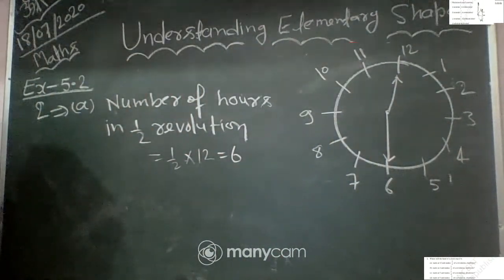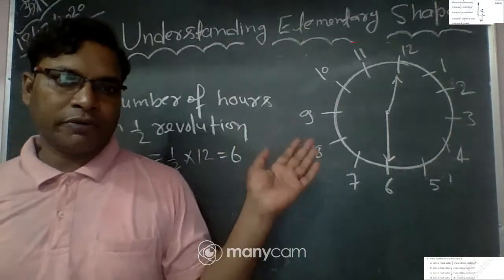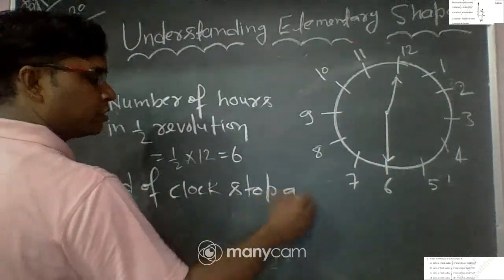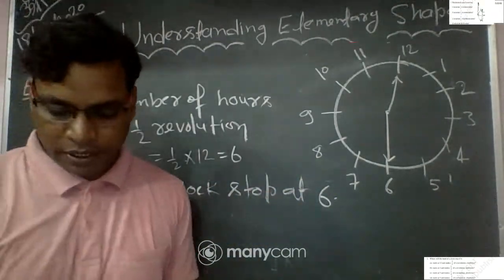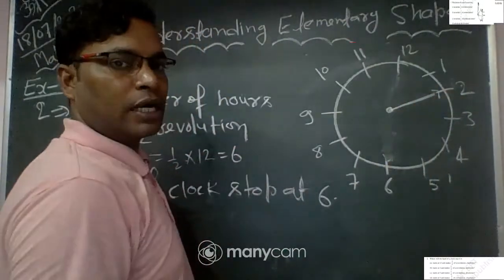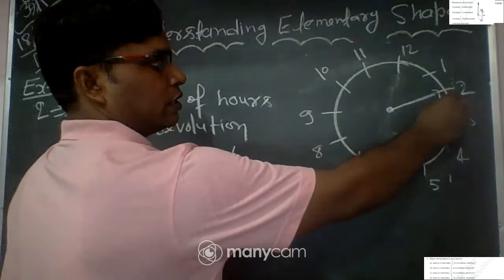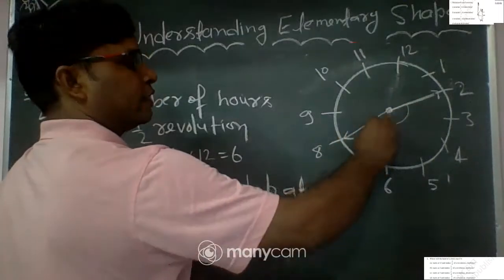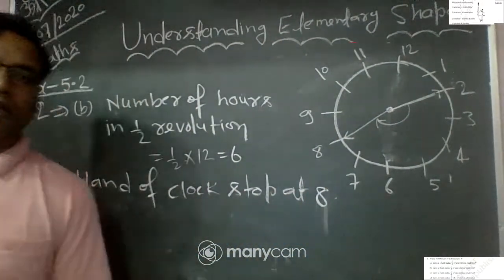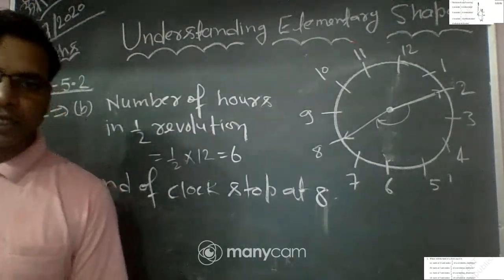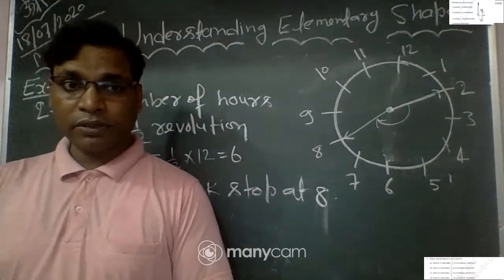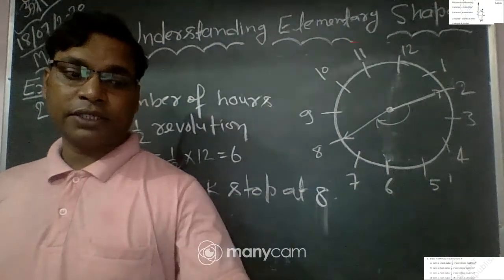Now, the C part of this question is to start at 5 and make 1 by 4 revolution. So how many hours in 1 by 4 revolution? You know in a complete revolution you have 12 hours. So let's see how to solve this.